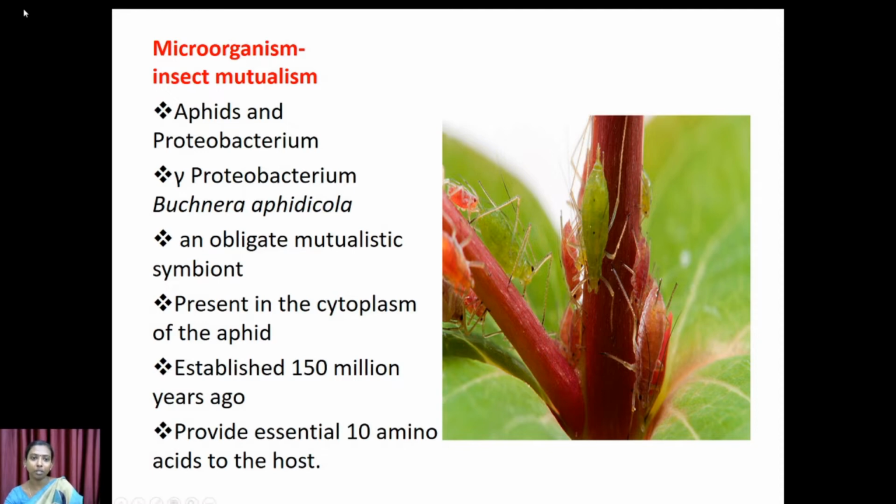And so this is an endosymbiont. The microorganism here is an endosymbiont. Why is it called so? Because this Proteobacterium exists inside the cell of the host, that is, inside the cell of the aphid, and so this is an endosymbiotic relationship.